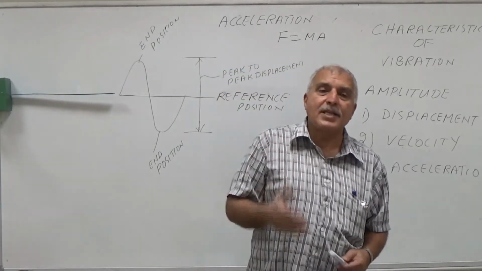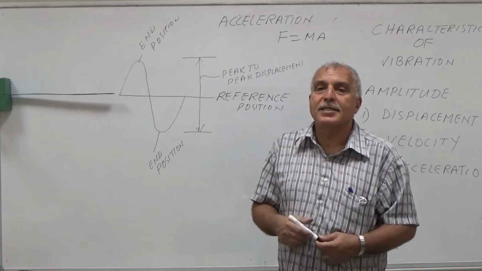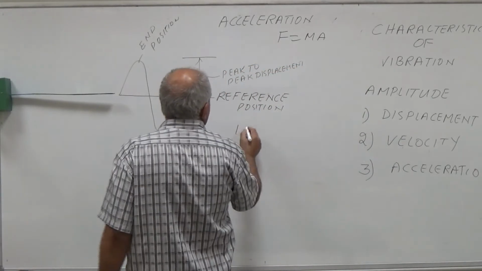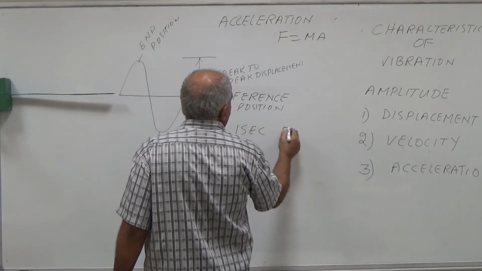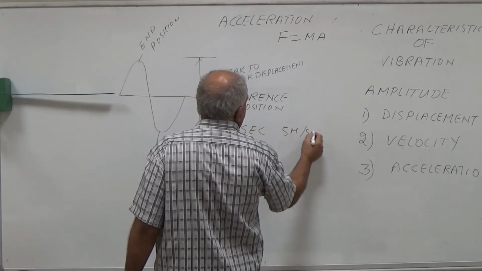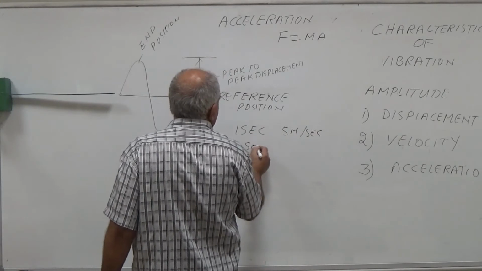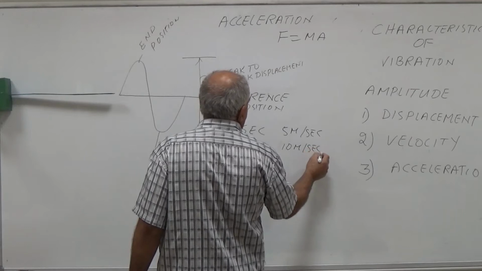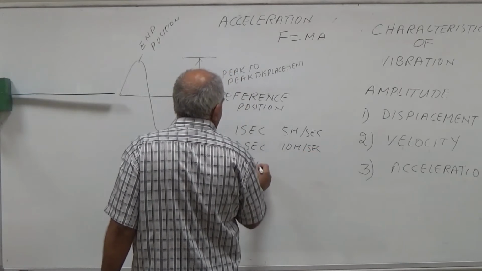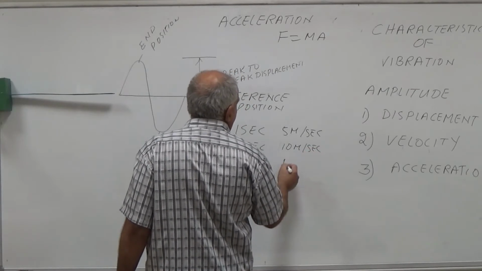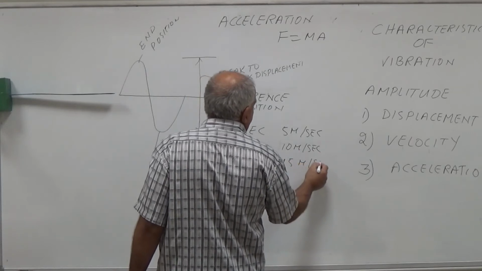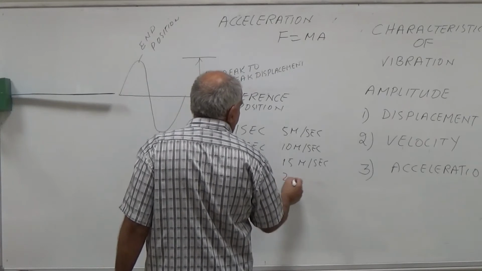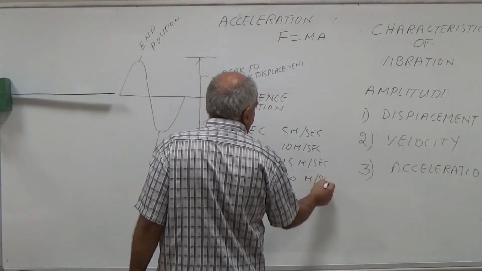So every second your speed is changing by 5 meters.